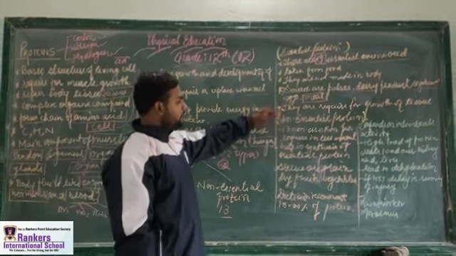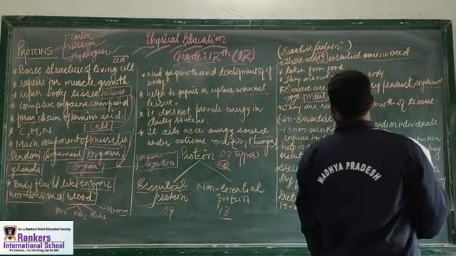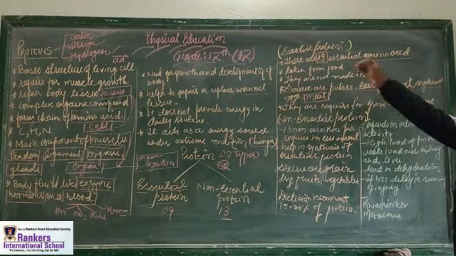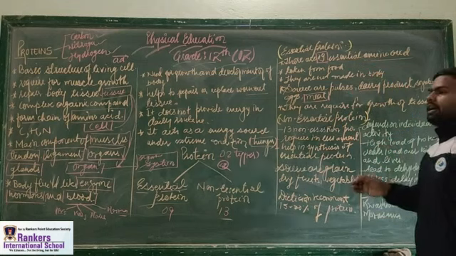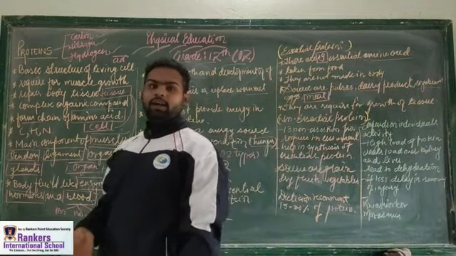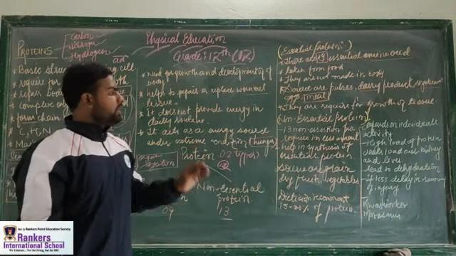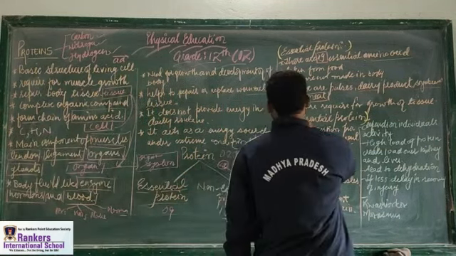Now let's come to the non-essential proteins. These are not that essential, but they are already present in our body, and they help in the synthesis of essential proteins.